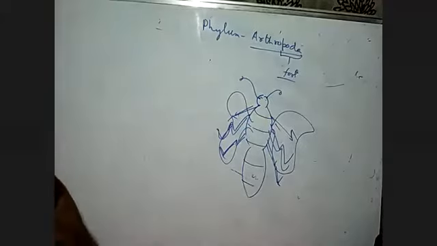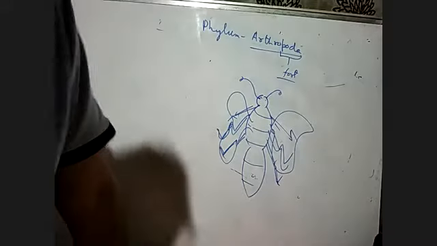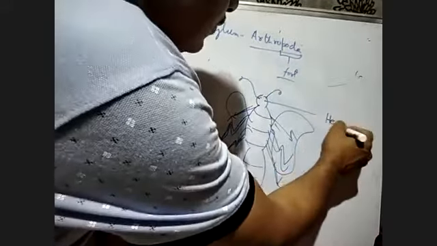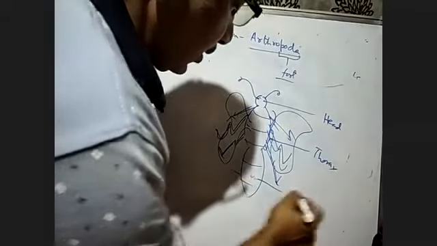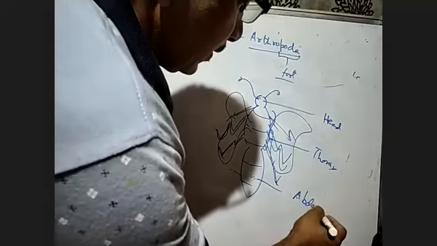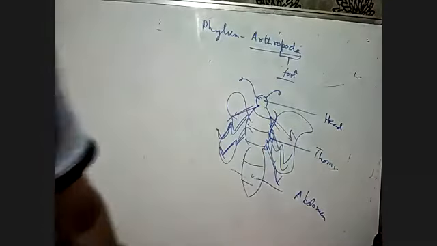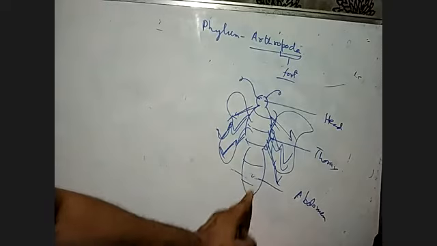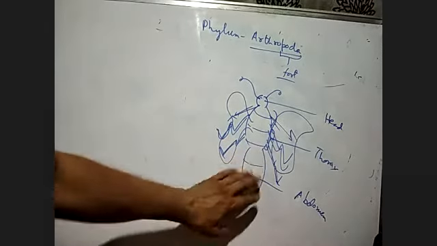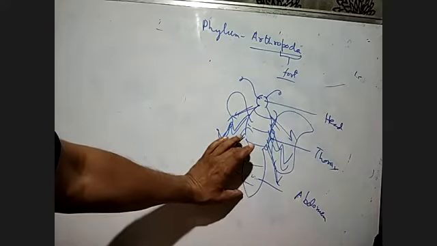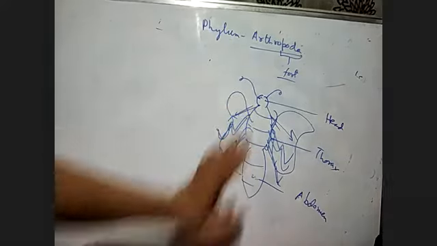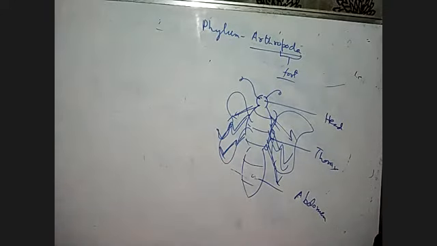Now here we see that the body is divided into segments. These are called the head, then the thorax, and the abdomen. The abdomen contains all the organ systems. If you take a scissor and dissect the abdomen, you find all the organ systems present: excretory, heart, reproductive, all in the abdomen. In the thorax, you don't get anything, only the connected organs of the digestive system.